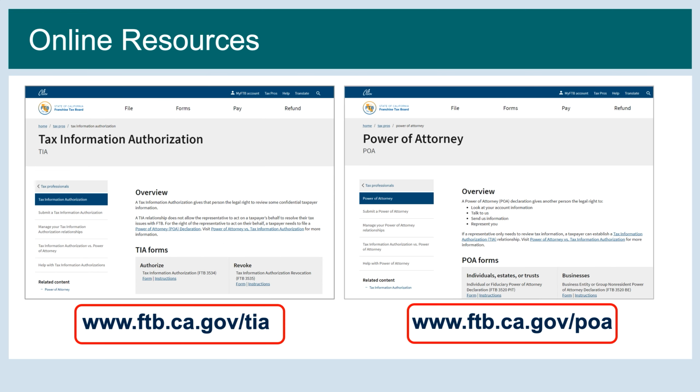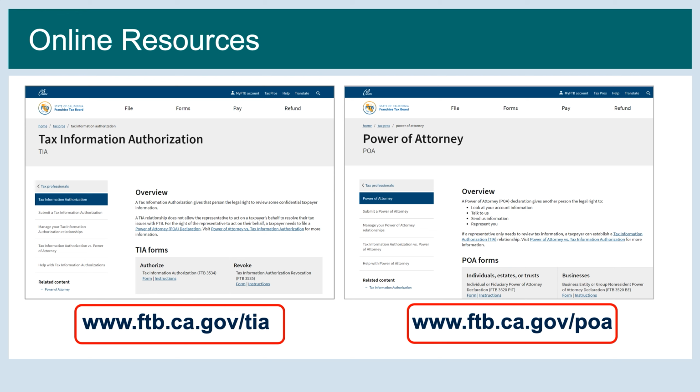For more information about TIAs or how to complete Form 3534, go to www.ftb.ca.gov/TIA. For more information about POAs or how to complete Form 3520, go to www.ftb.ca.gov/POA.